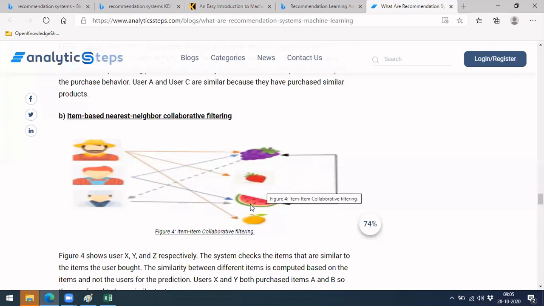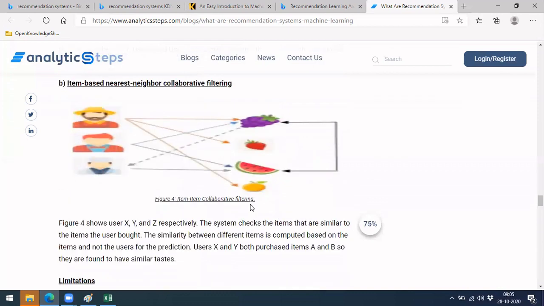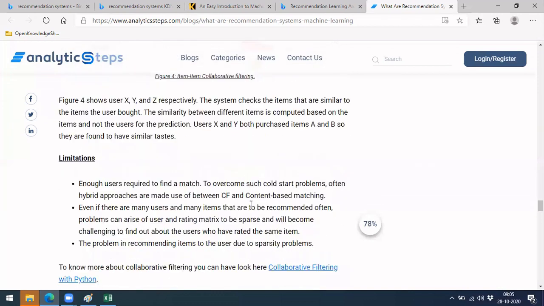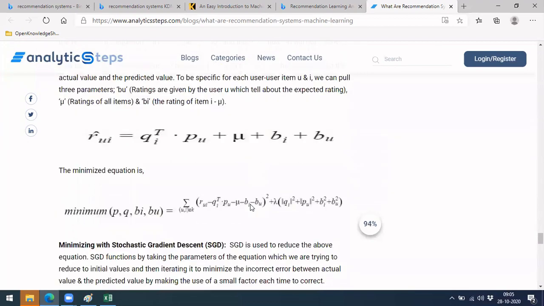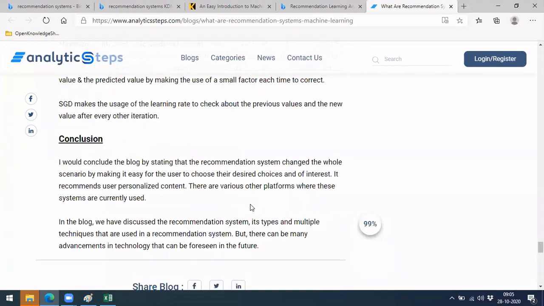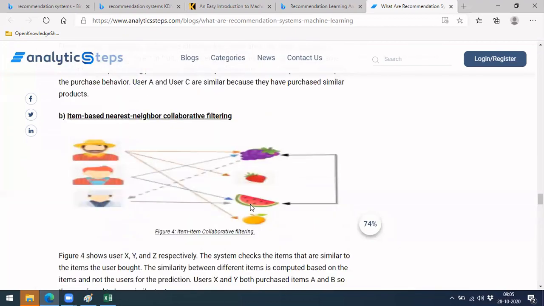And this is item based. Let's say he has purchased 2 items which are very similar, and they will suggest a third item which is quite similar to these items. So this is item based, and similarly there can be both, right? These are a few calculations, like what things you do.